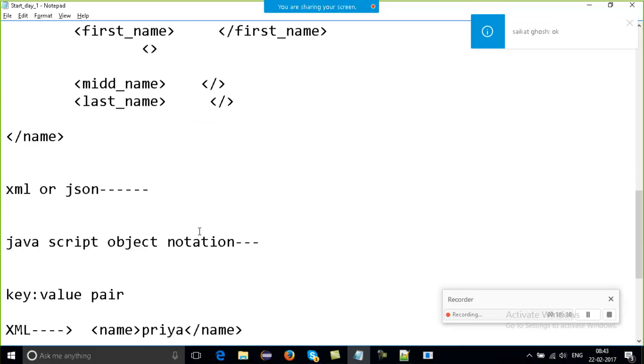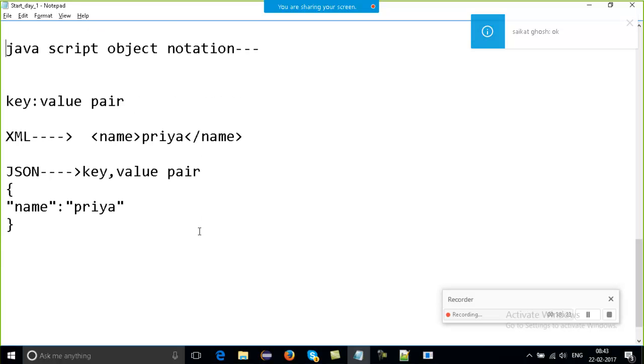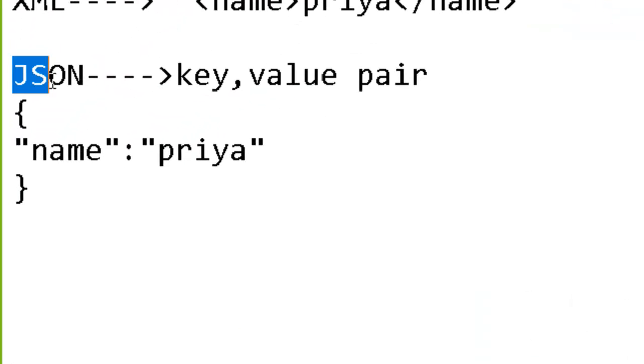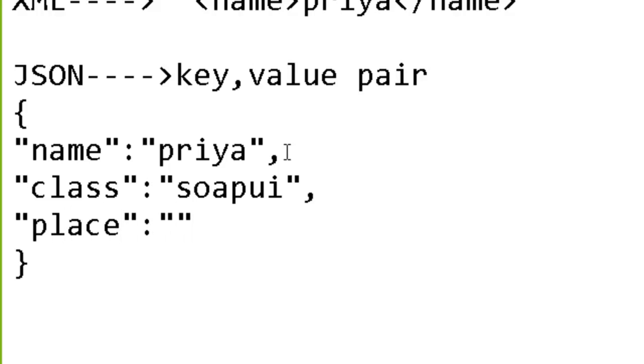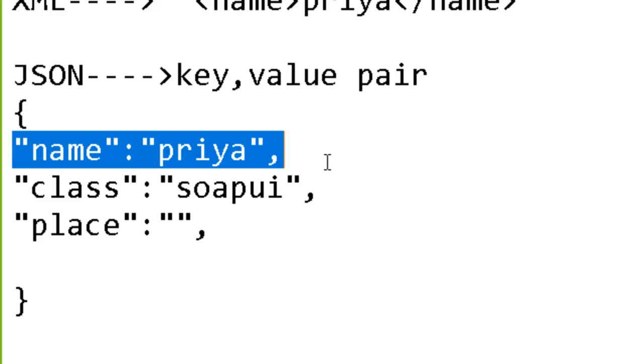So which is better, JSON or XML? Both are the same, but JSON is easier. Only you need to know the concept of key value pair. See, this is the first key value pair. Say if I have one more key value pair. If I write like this, is it fine? Is it fine? So both are going to work. Why, Srikant? It is fine. So this is my single JSON key value pair.